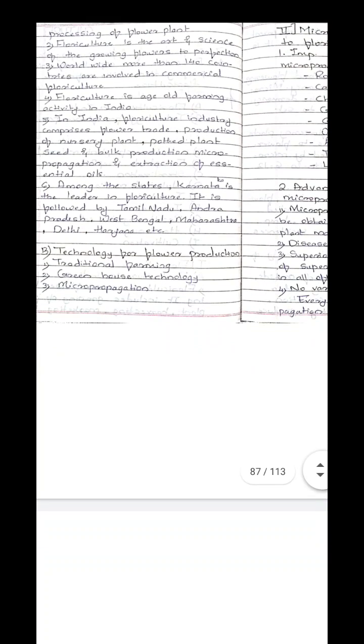The technologies which are used in flower production are, first, traditional farming, then greenhouse technology, and micropropagation. In traditional farming, people traditionally cultivate flowering plants on the land, and they gain the flowers.